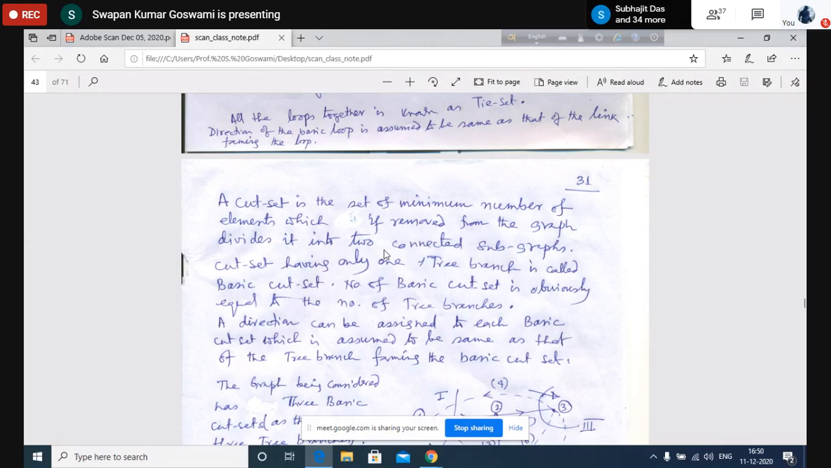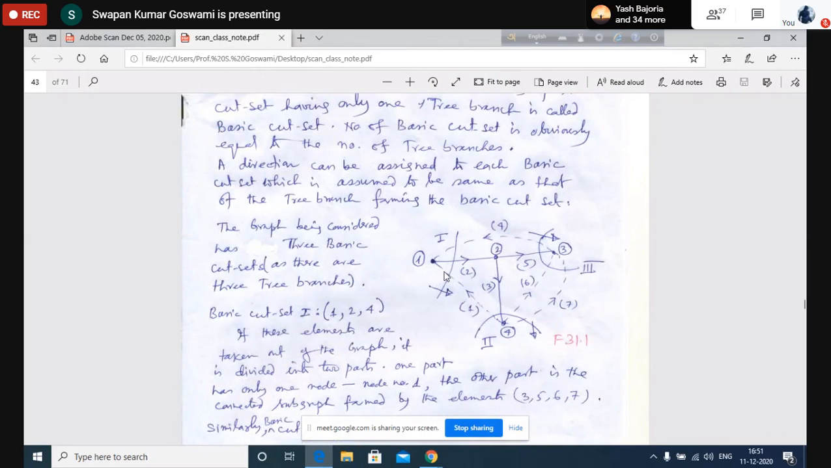You have to remove those elements from the graph, and after removing them, if you see that the graph that was there is divided into two sections, that means two sections of the network will be left. If this happens, then those elements together will be called a cut set. Let us first see this with an example. Now let us consider that graph we have considered so far.